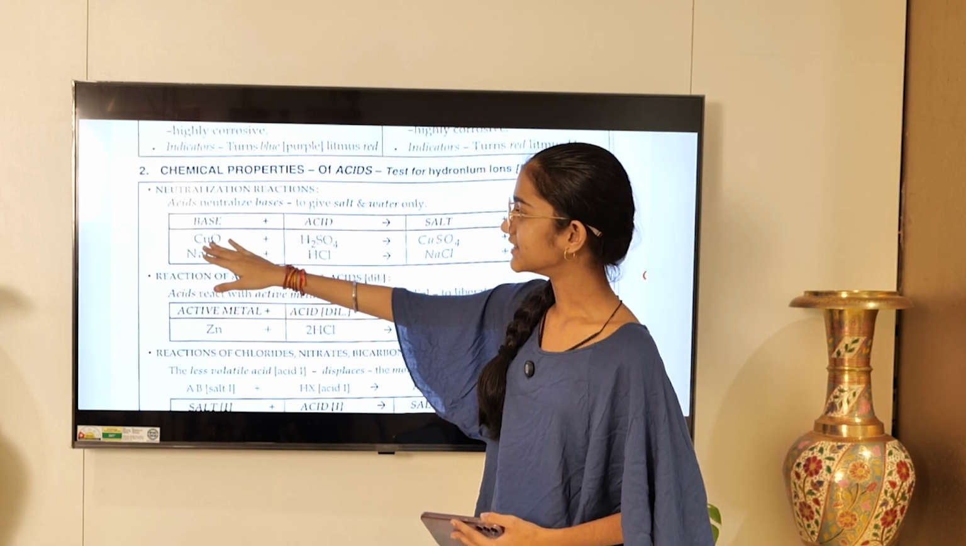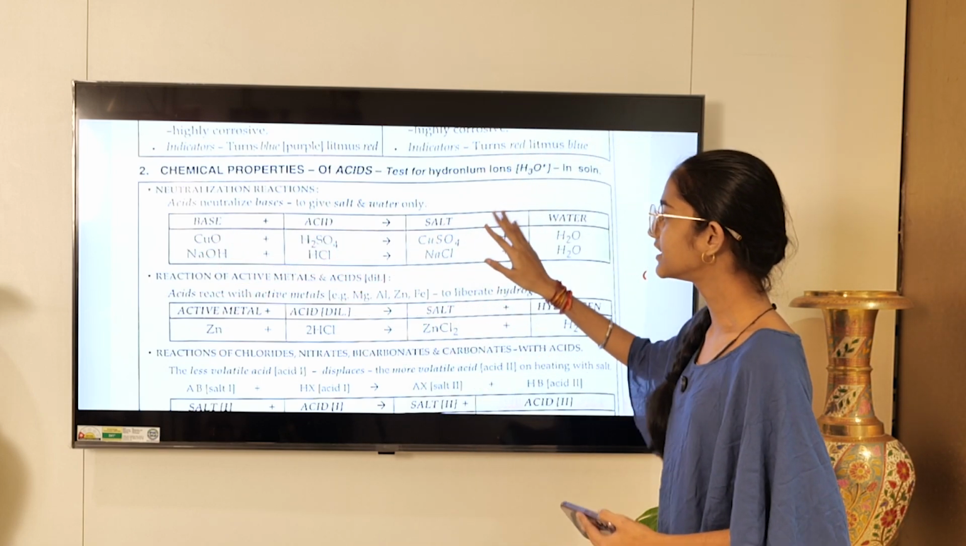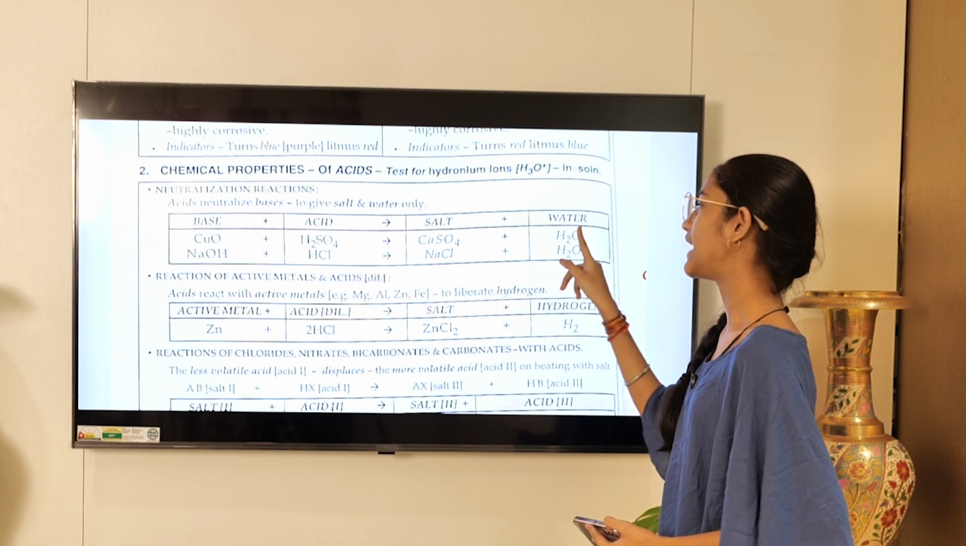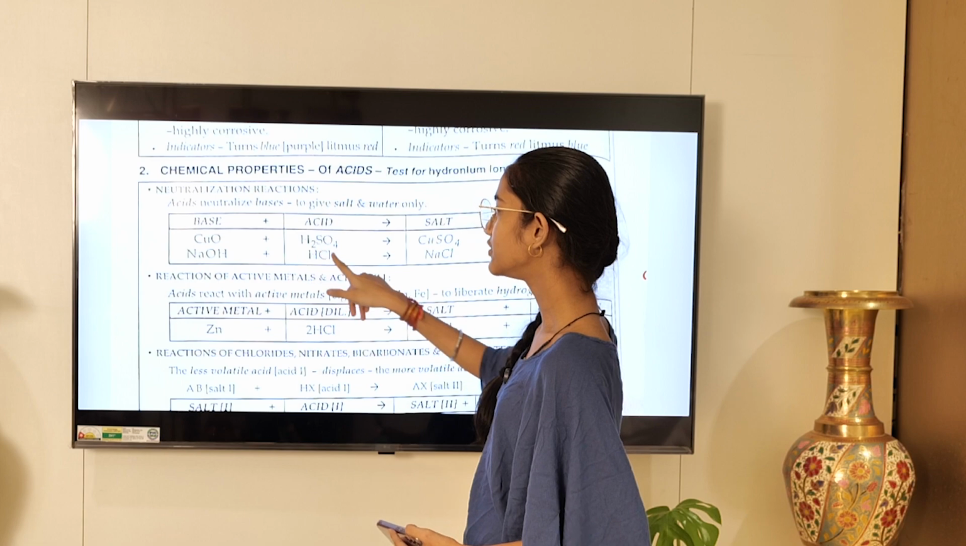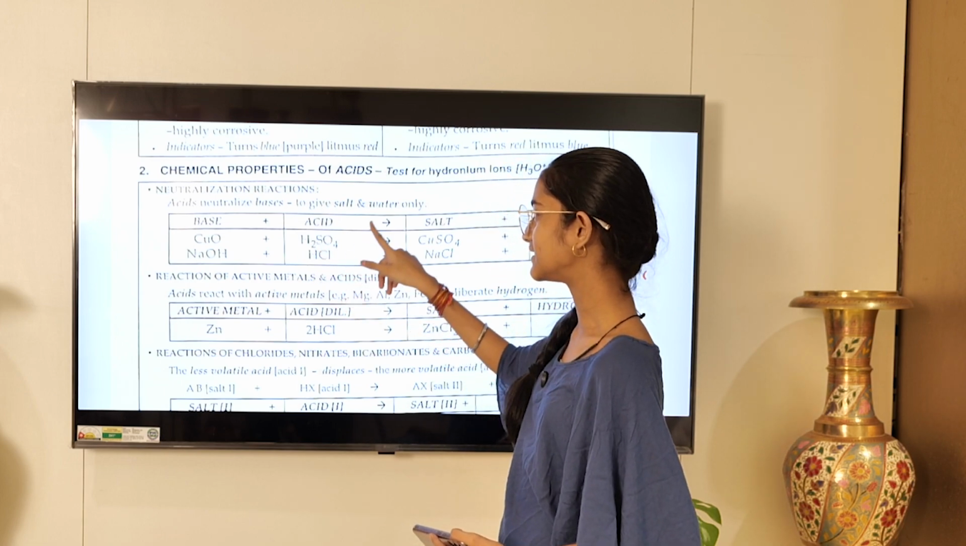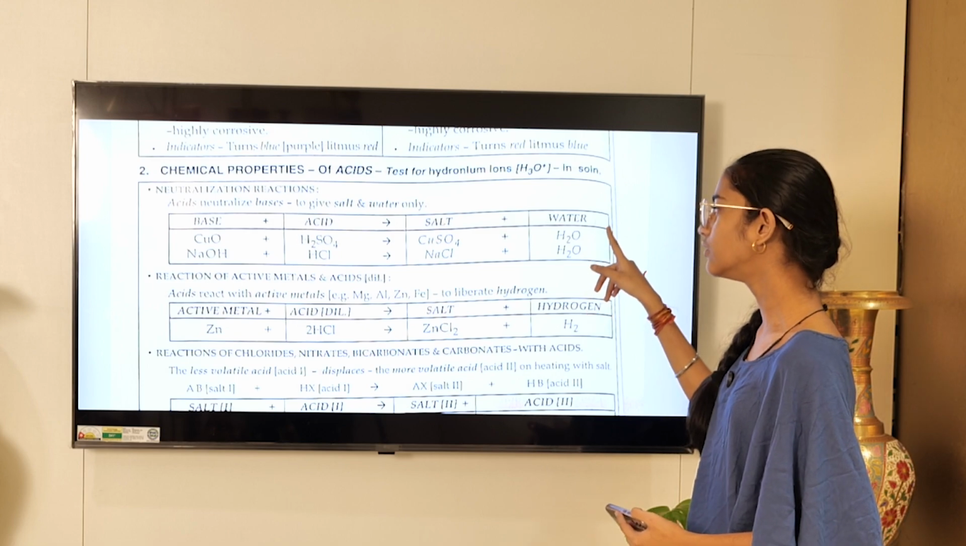A base CuO, when added to an acid H2SO4, gives a salt, that is CuSO4, and water. Similarly, NaOH is a base which when added to HCl as an acid gives NaCl, which is a salt, and H2O as water.